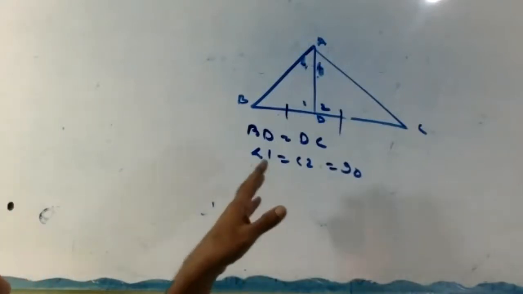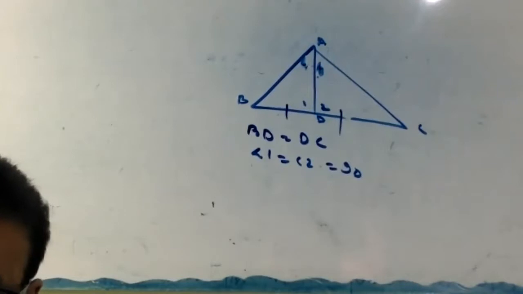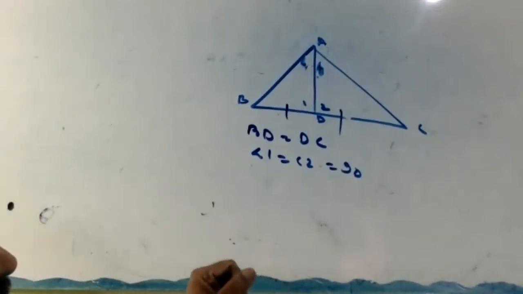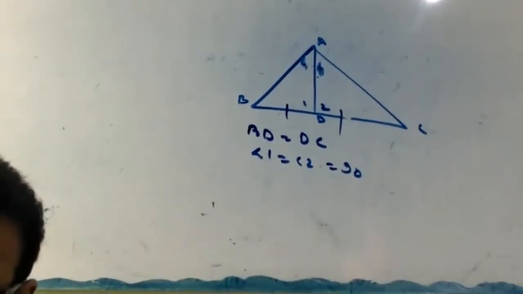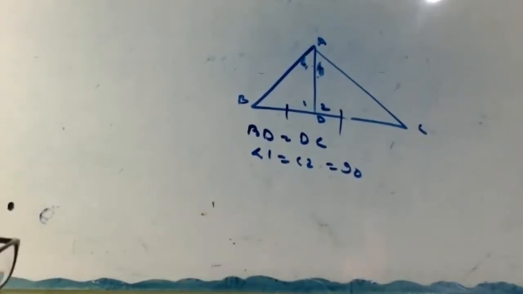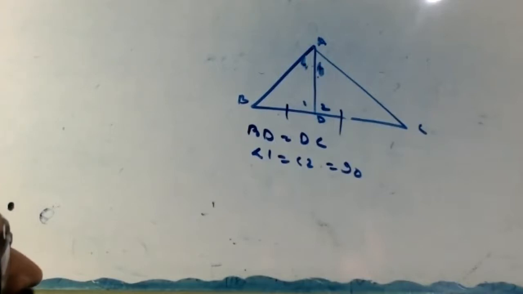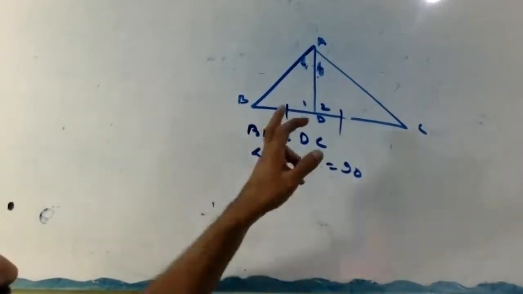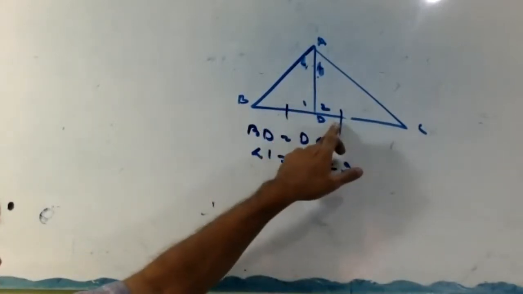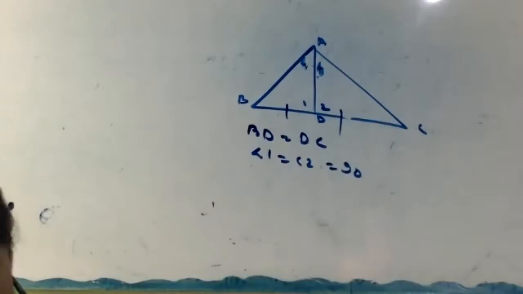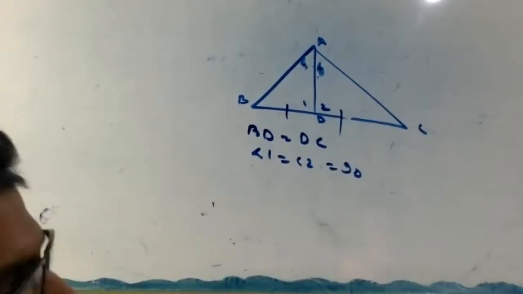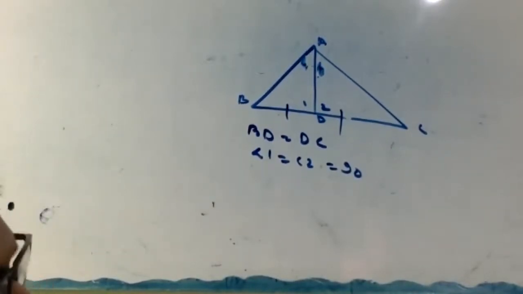Look, first of all, you have to write clearly. In triangle ABC, BD equal to DC, and angle 1 equal to angle 2, 90 degrees. To prove AB equal to AC. So what will we write? In triangles ADB and ADC, AD equal to AD, common. Angle 1 equal to angle 2, 90 degrees, given. BD equal to DC, given. Therefore, triangle ADB is congruent to triangle ADC.